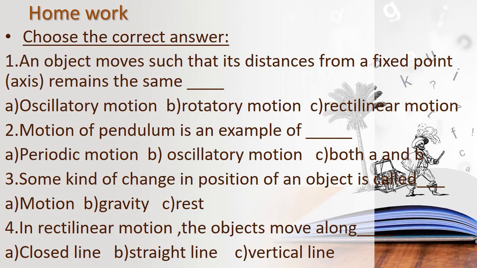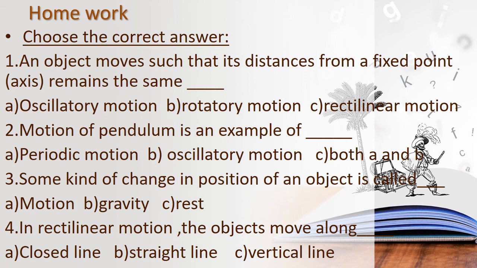Then about today's homework. This is your homework. Choose the correct answer. The first question: an object moves such that its distance from a fixed point, that is the axis, remains the same. What is the answer? Very easy, is it, children? Fixed axis means what? Oscillatory motion, rotatory motion, rectilinear motion. And the second one: motion of pendulum is an example of what? Periodic motion, oscillatory motion, both A and B.